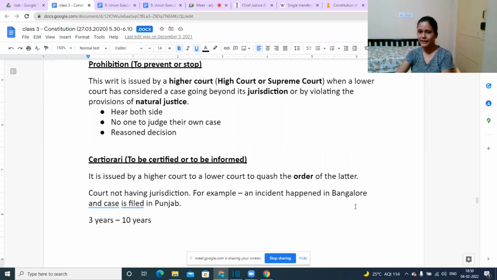Take for example, an incident took place in Bangalore and only courts in Bangalore had jurisdiction. But the parties filed the case in Punjab and the Punjab court even tried the matter and gave a decision. In such a case, certiorari will be issued, wherein the court would say that no, this is not the right court to try this matter.